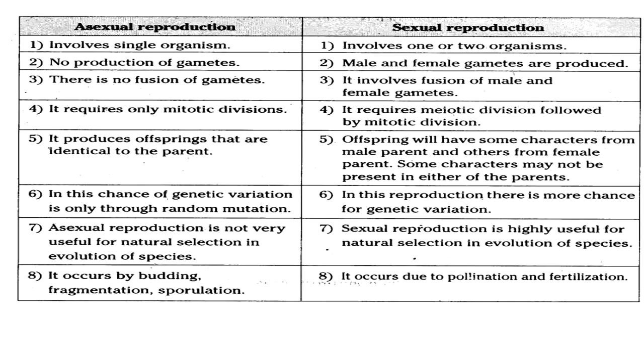Some characters may not be present in either male or female. In this reproduction, there is more chance for genetic variation. Sexual reproduction is highly useful for natural selection in evolution of species. It occurs due to pollination and fertilization.